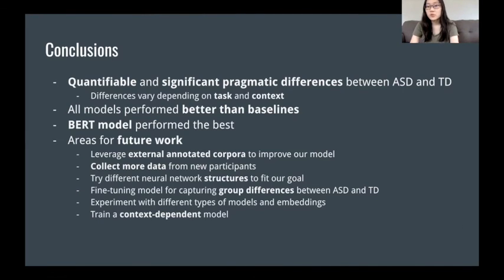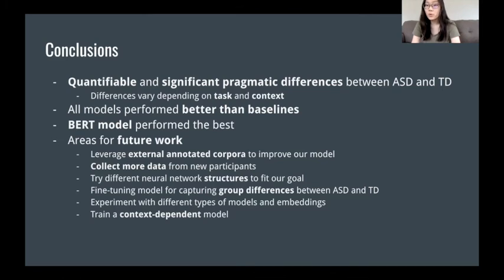So in conclusion, we've seen from our research so far that there are quantifiable and significant differences in pragmatic expression between the ASD and TD groups, and those differences may vary depending on the task and context in which the utterances are spoken. And from the results of our models, we see that all our models perform better than the best baselines for each feature, with the BERT model performing the best.